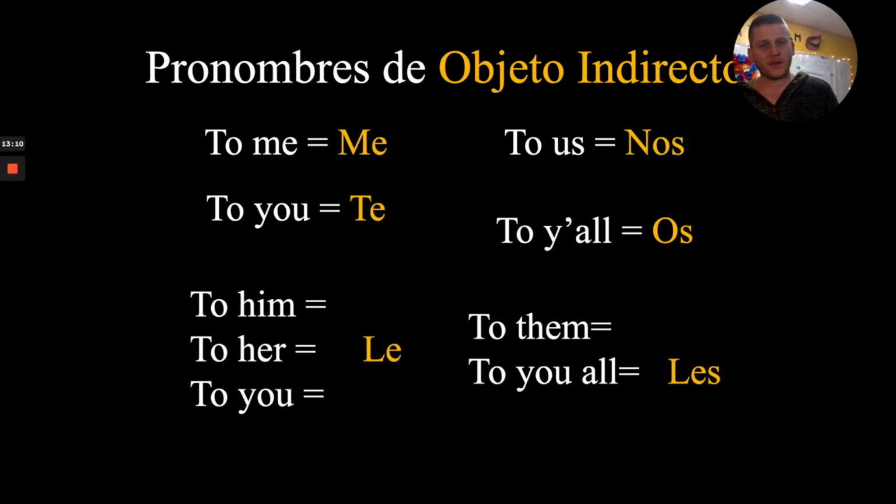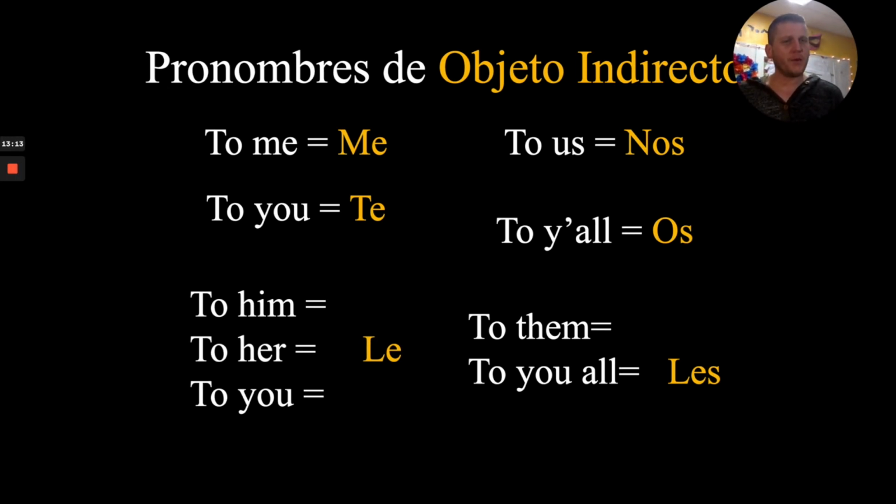All right, so let's have some more information here. Pronombres de objeto indirecto. So now we've talked about the difference between direct object, indirect object. We've talked about how to identify them in a sentence. Now we're going to talk about pronouns, which hopefully will not seem at all unfamiliar to you after our last unit being all about gustar. And we are going to use the exact same words that we use with gustar, our indirect object pronouns, our IOPs, right here.